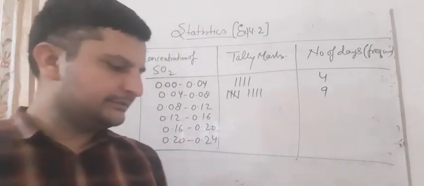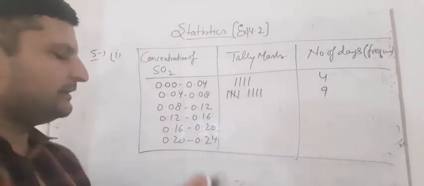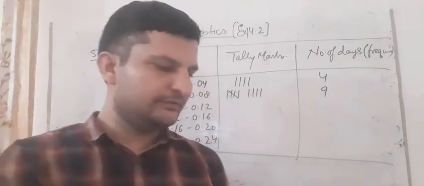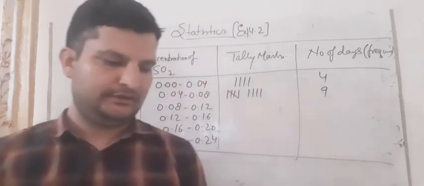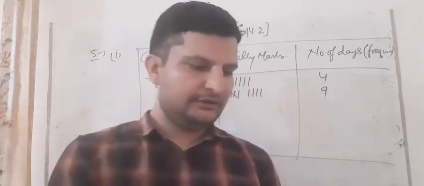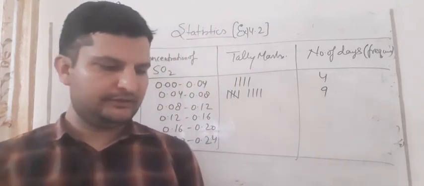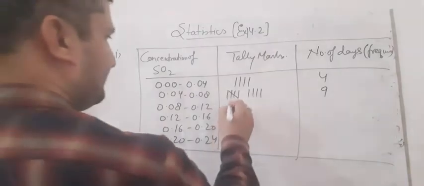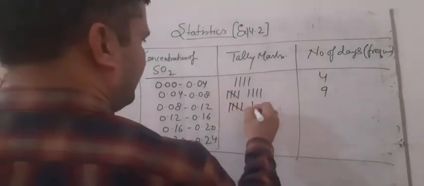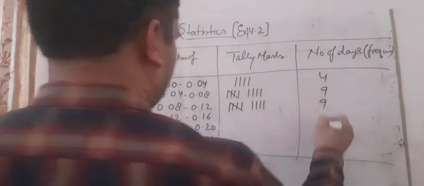Again the next interval is 0.08 to 0.12. Again we count: 1 2 3 4 5 6 7 8, and I think 8 are there. No, one more is there, 9. So again the number is 9.